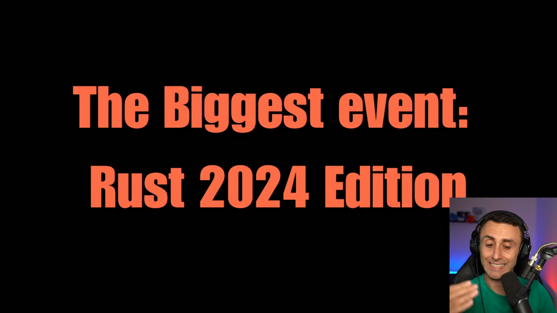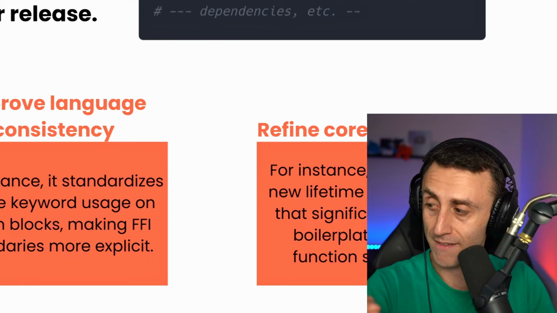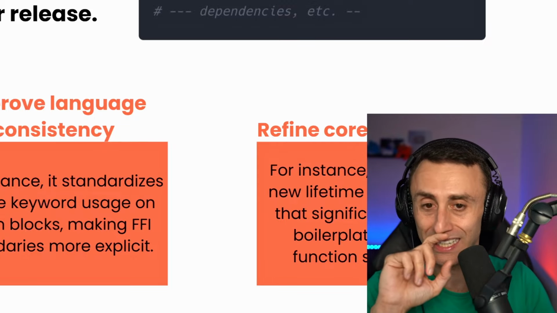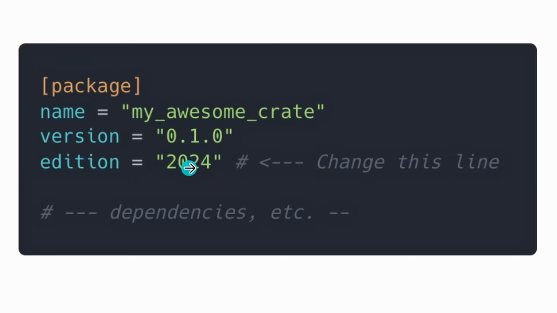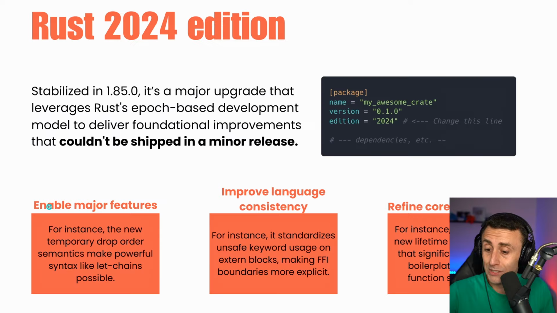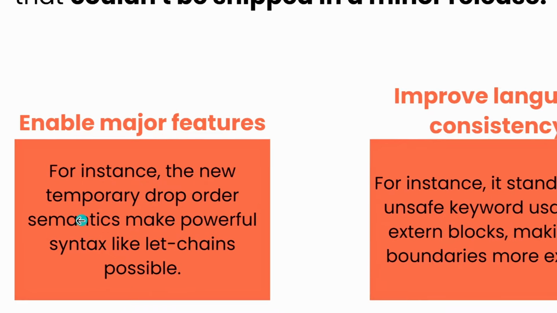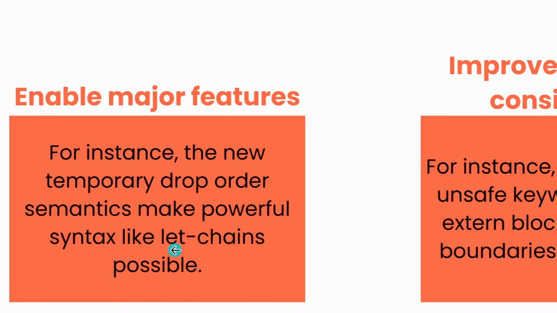The biggest event is the Rust 2024 edition, which has been released in 2025, which is a bit confusing. You can see here in the package, in the cargo.toml file, you actually now can write 2024. This enables major features, for example, the new drop order semantics like the let chain. I will show this in a few minutes.